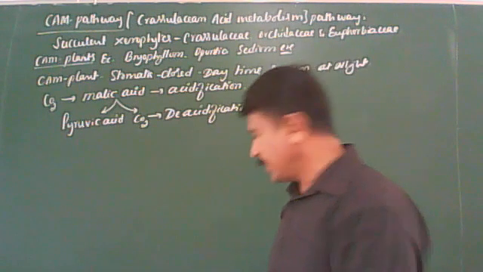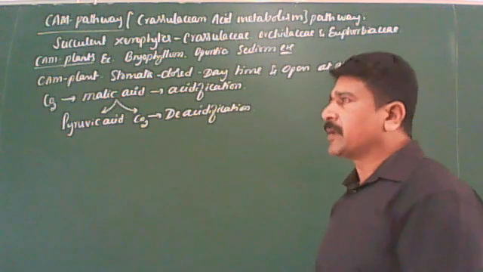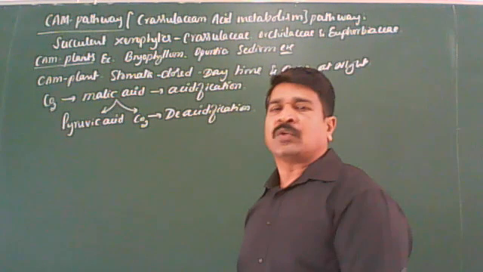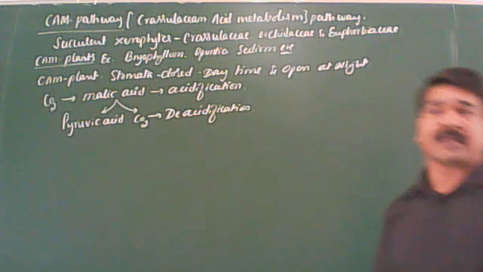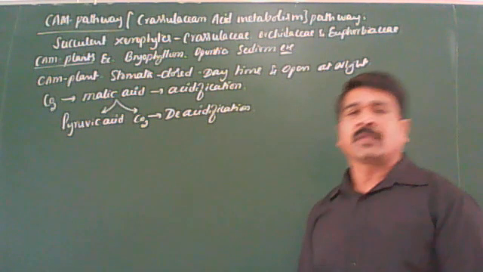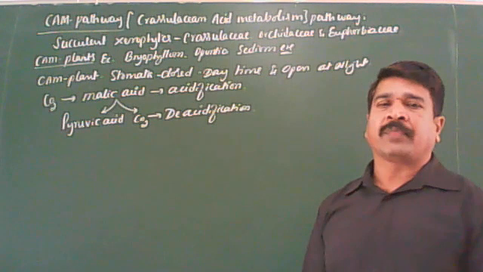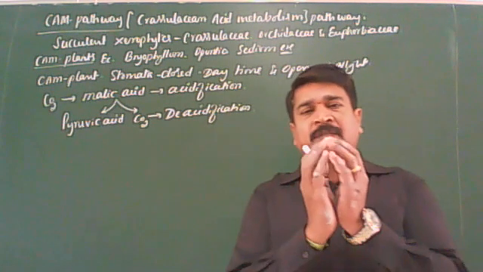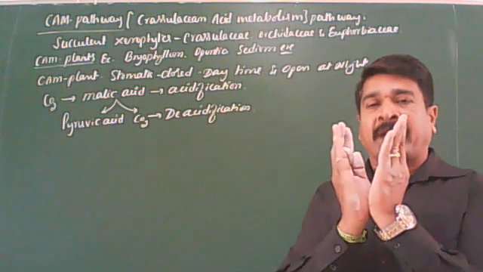I'll repeat once again. The CAM pathway is the fixation of carbon dioxide during night, seen in succulent xerophytic plants belonging to the families like Crassulaceae and Orchidaceae. Those plants which exhibit the CAM pathway are called CAM plants. In CAM plants, stomata remain closed during daytime to check the transpiration and open at night.